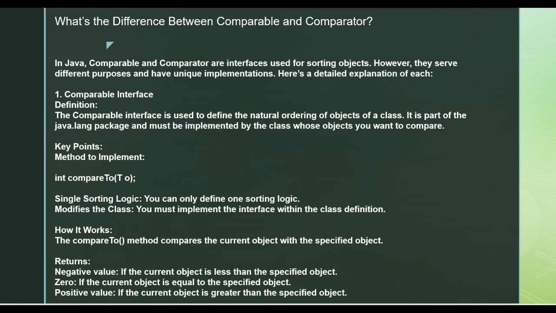Now these are the most frequent questions: Comparable and Comparator. Out of 10 interviews, 8 interviews will definitely have this particular question. It is used in terms of sorting, when you want to sort certain objects, either in the natural sorting order or in your own custom sorting order. You make use of these two interfaces.